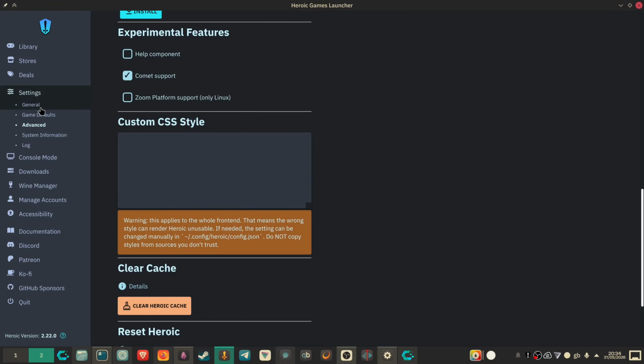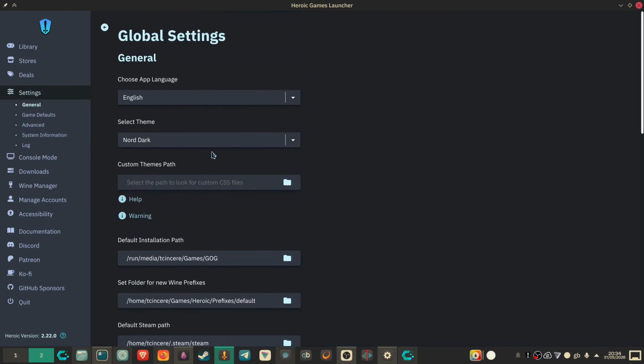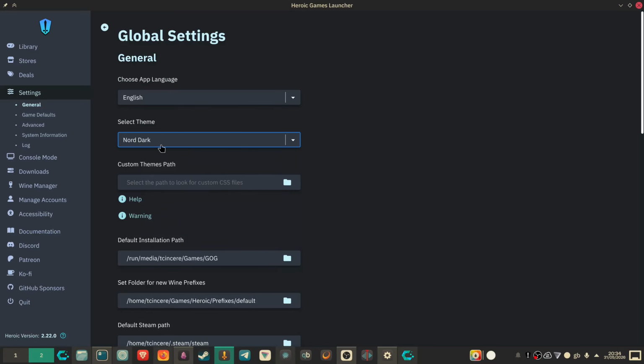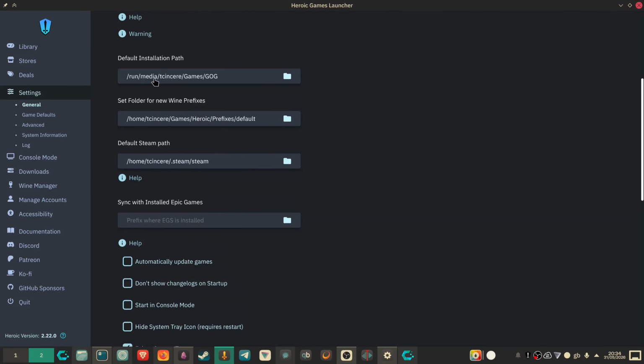Other things you can do is change the settings of the actual app. So for example, I can change the theme. I can change where my games will be installed by default. So I've set it to an external drive.